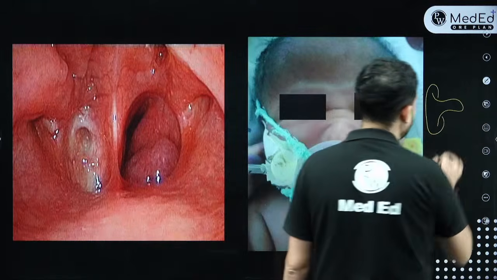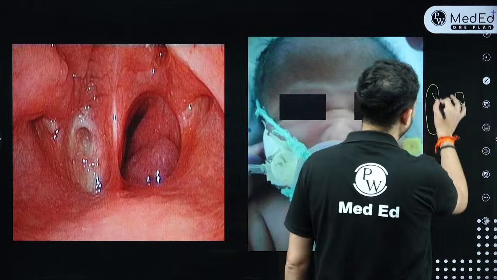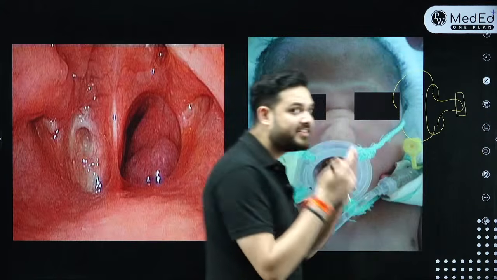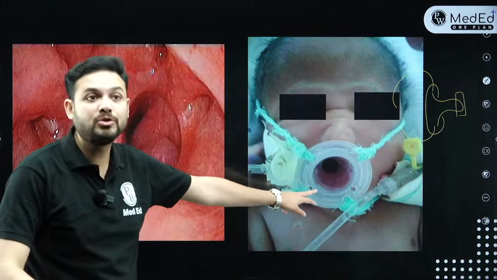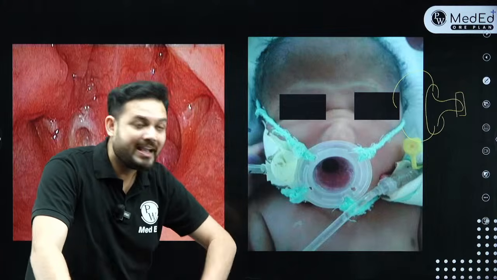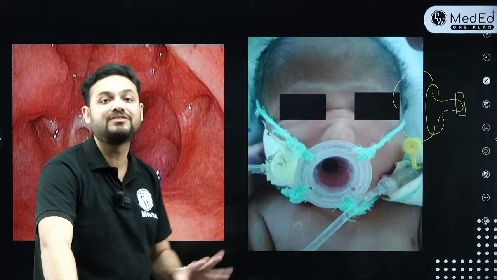Normally, this is your bottle nipple. Correct? Now what do we do with a bottle nipple? We cut the end of the bottle nipple and we tie it with 2 threads around the occiput of the child. Now when we tie it around the occiput of the child, what will happen? The child's mouth will remain open no matter what. If the child's mouth is open, the child is at least breathing. Second, we can even use this for feeding.